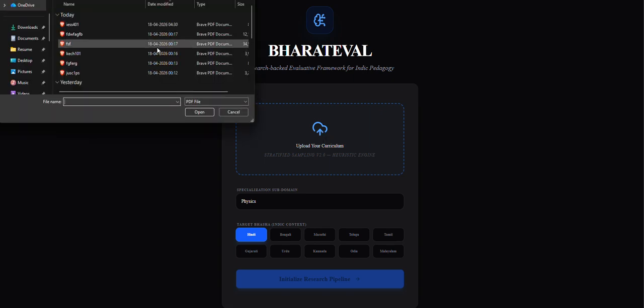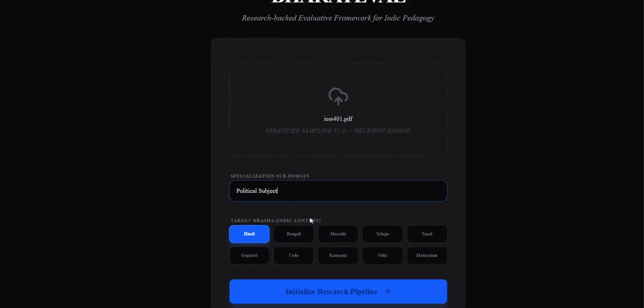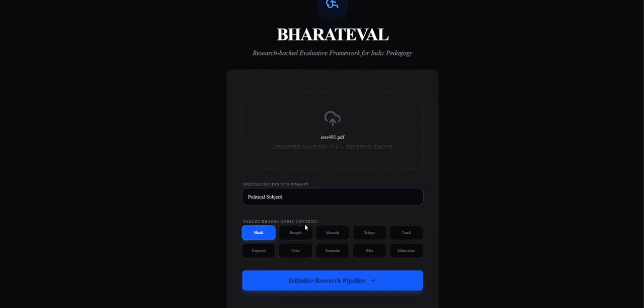Okay, so I will be uploading a PDF which is notes, a NCERT chapter of political science. I am specifying the subject so that if someone uploads an irrelevant PDF which does not belong to the domain, we can reject it outright without wasting our AI calls. This is the target language in which we want to convert the notes and get the questions.